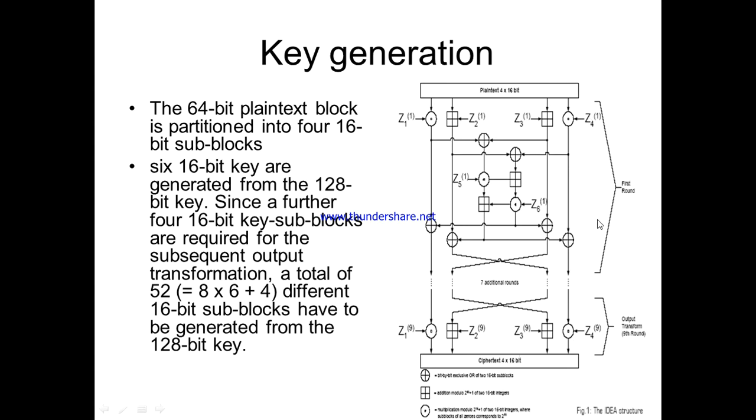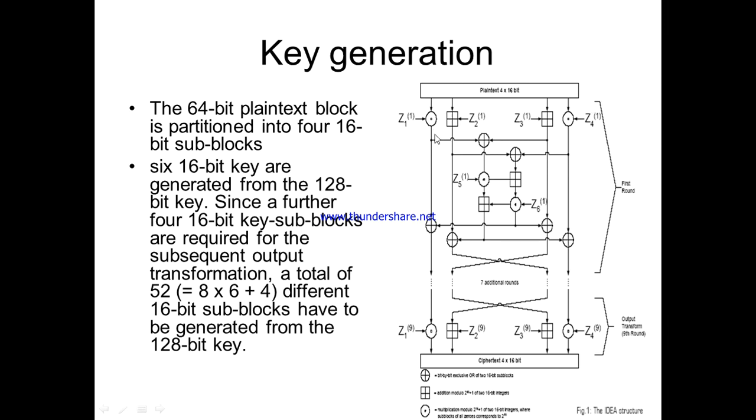The IDEA algorithm uses 8 rounds plus 1 output transformation round, so totally we use 9 rounds. The 8 rounds are the same, and here I am representing the first round.